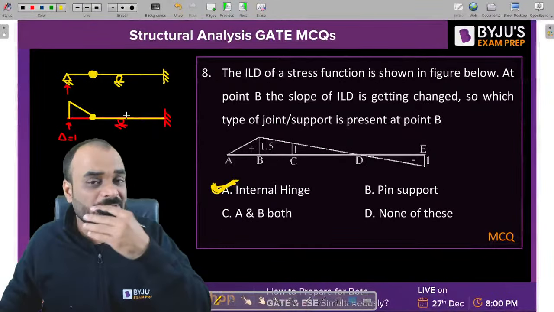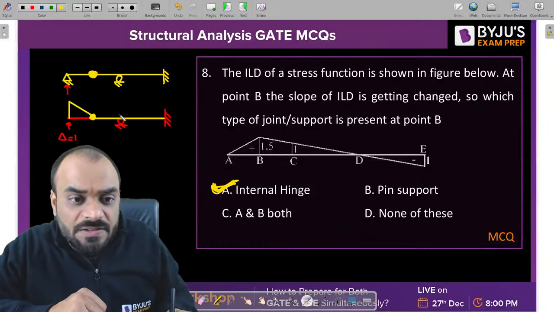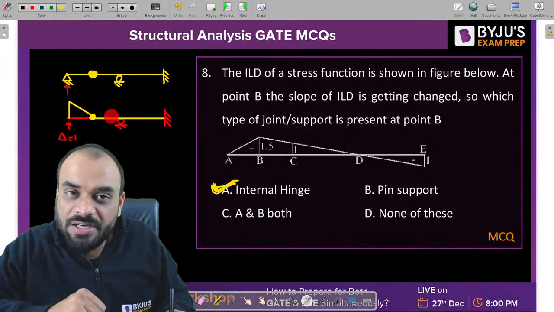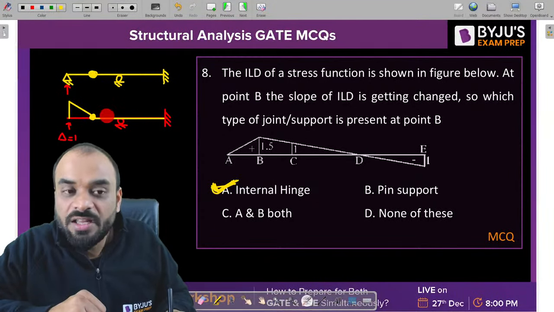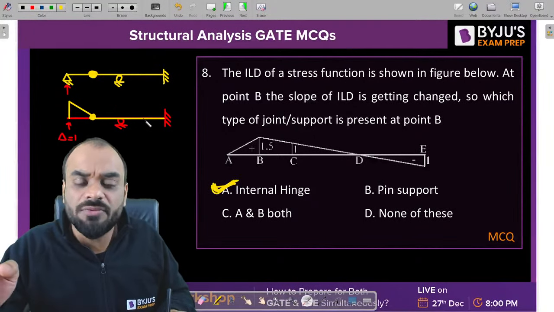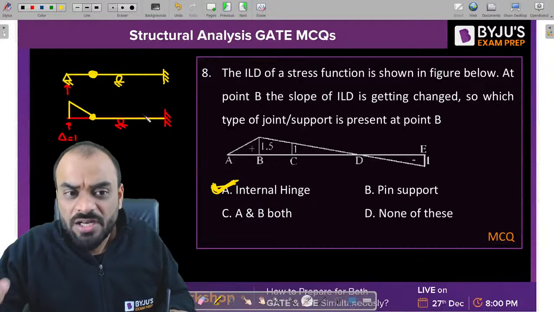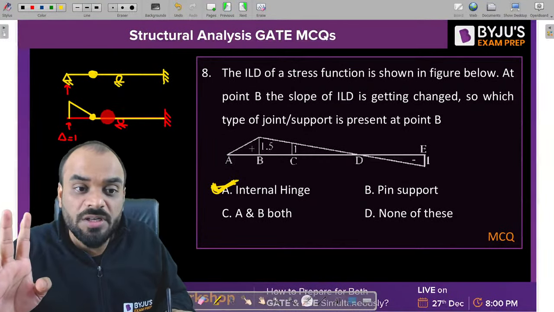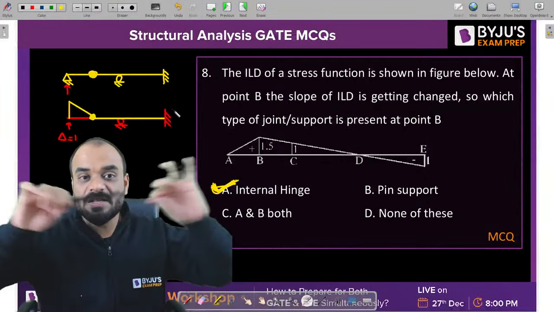But why is it not changing at the pin support or at the internal hinge? Let me tell you. The reason is this particular member is a continuous member, right? It will not break at any junction or at any point in between these 2 points. That's why, if you give the unit displacement in any direction, this particular member will have a continuous slope. The slope of this portion will not change anywhere. That is the logic, because it is a continuous member.